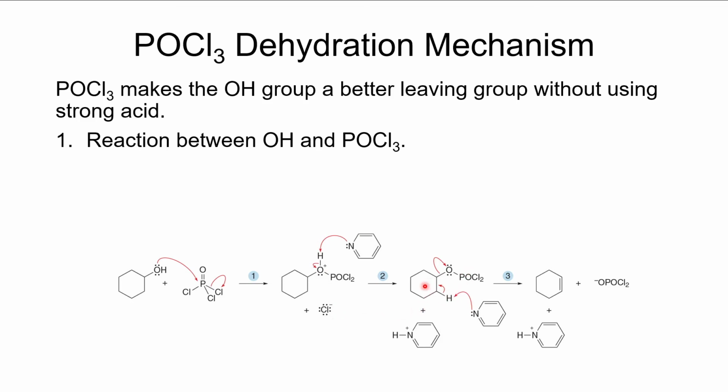And this, like I said, is going to be a good leaving group. So pyridine will come in and deprotonate the beta carbon, form a pi bond between these two carbons, and then break the bond between carbon and oxygen. That leaves us with this new thing over here.